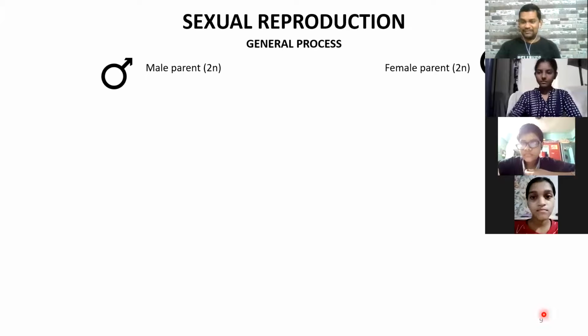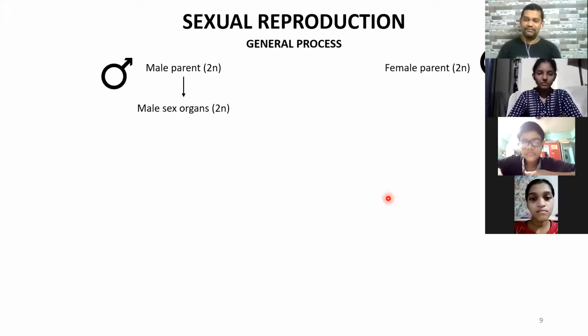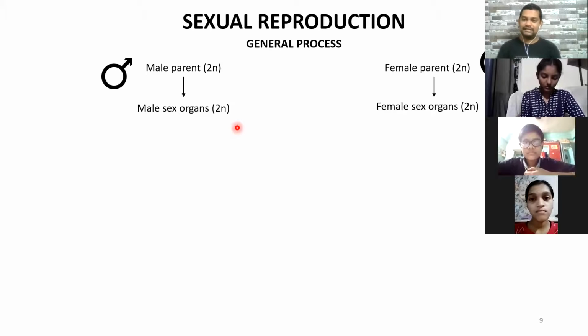When we see the general process, then you can tell me. Now, these two parents, each one of them have their respective sex organs. The male parent will have the male sex organs, and they are also diploid. Similarly, female sex organs are present on the female parent. That is also diploid.